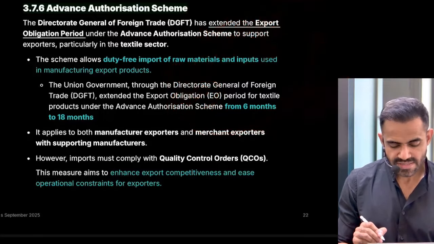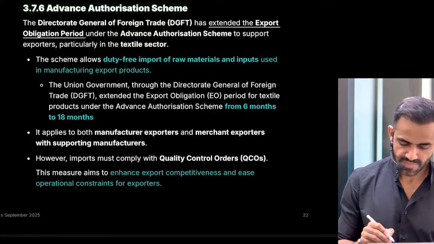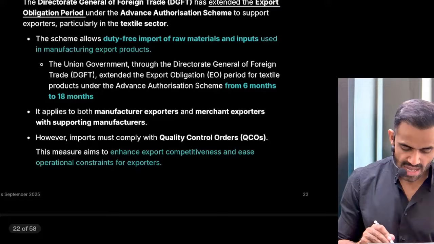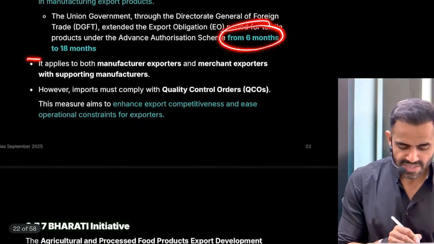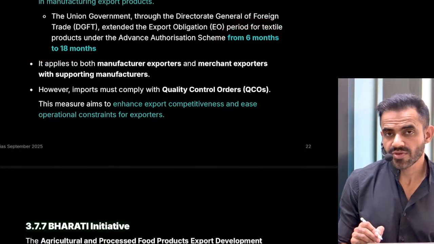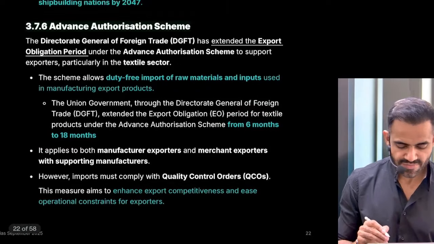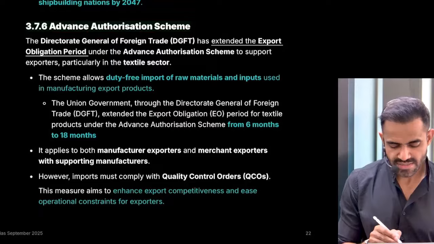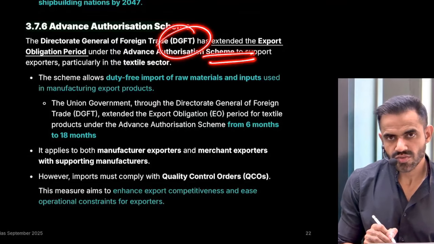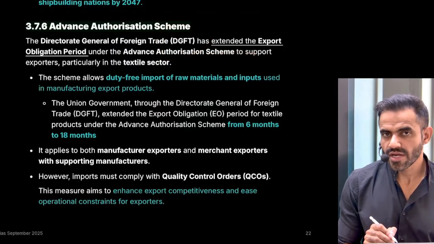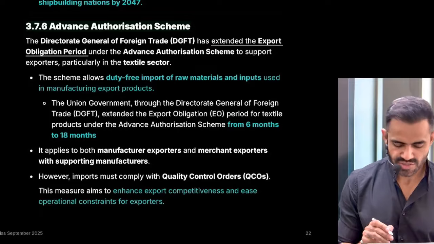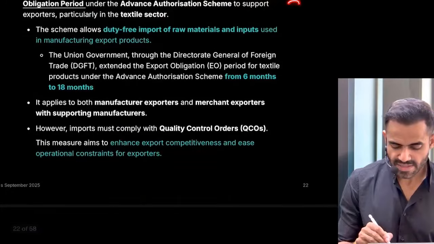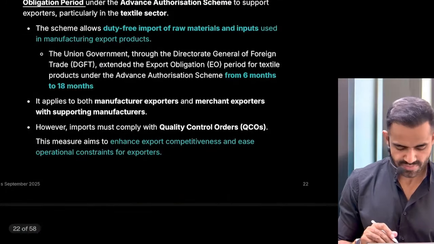Previously there was a time limit that if you have imported it, you need to export within 6 months. Now the time limit has been extended from 6 months to 18 months. That is it. The rest is self-explanatory. Advance Authorisation Scheme simply means the government is going to authorize you to import by taking advance permission. Nothing much is there. What will be its impact? Again, it will support our exports.